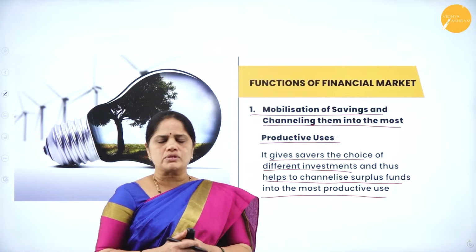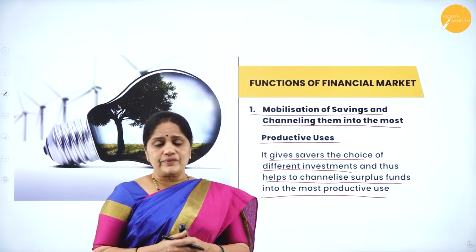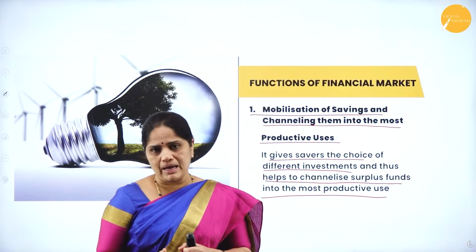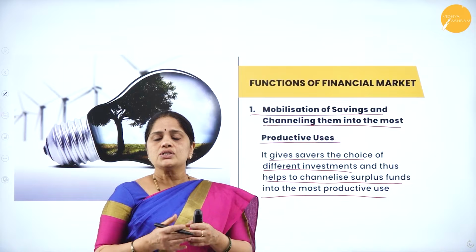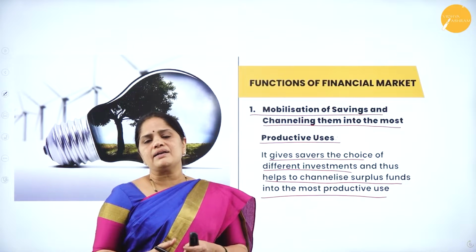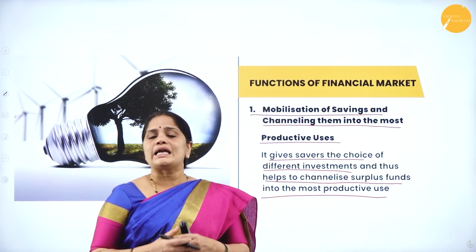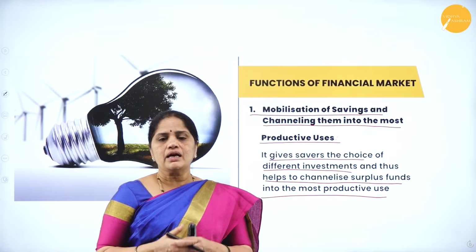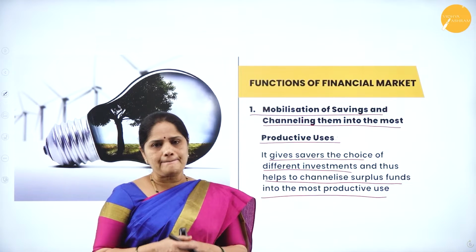It will not be able to give more than that. But with the help of the financial market, we can get a greater return on the savings. We will be able to identify all those areas where we can get more and more returns on our investment. This is possible with the help of financial markets.